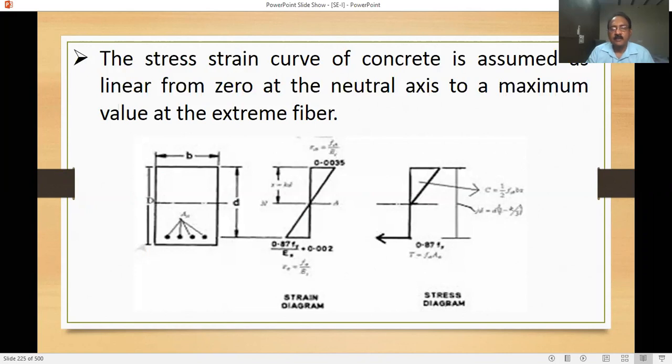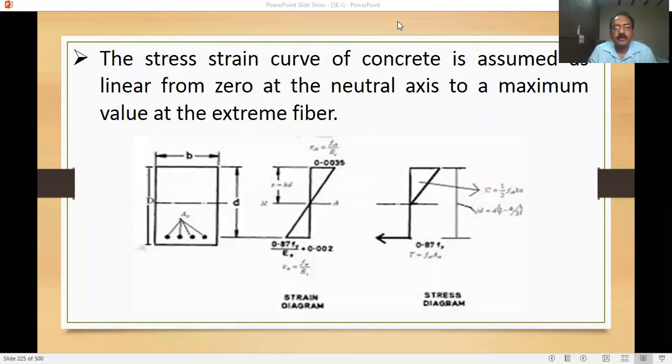See, in the previous slide, what we discussed: stress is directly proportional to the strain. See here, the stress-strain curve of the concrete is assumed linear, from 0 at the central axis, the neutral axis, to maximum at the extreme fiber. Say this is a typical cross section of the beam. What is a typical cross section of the beam?